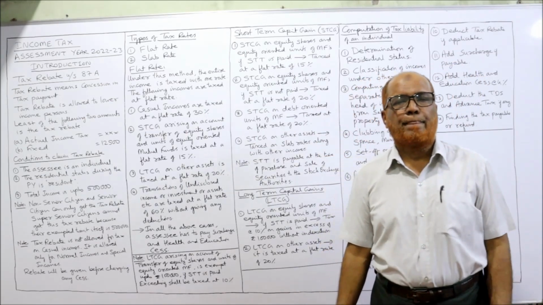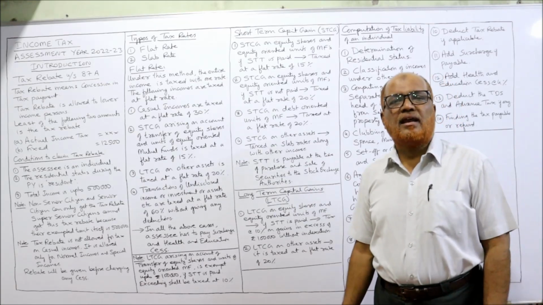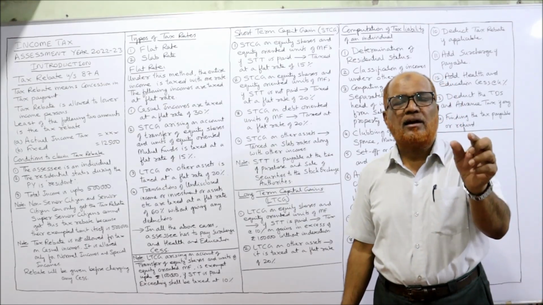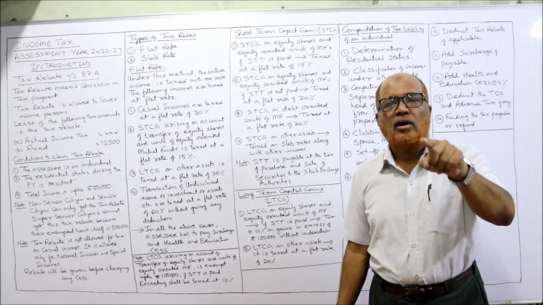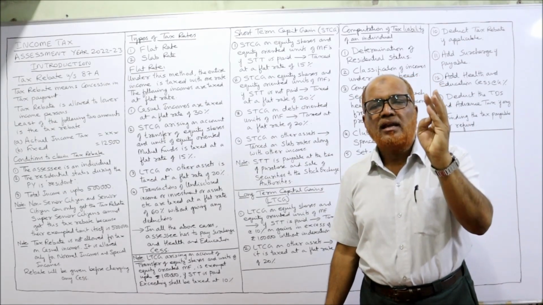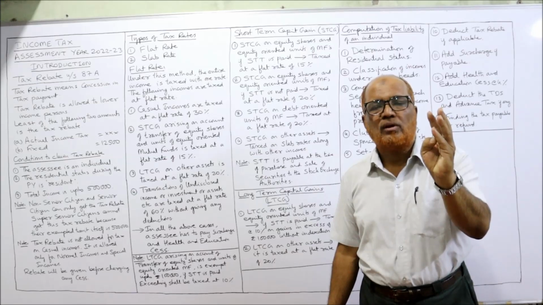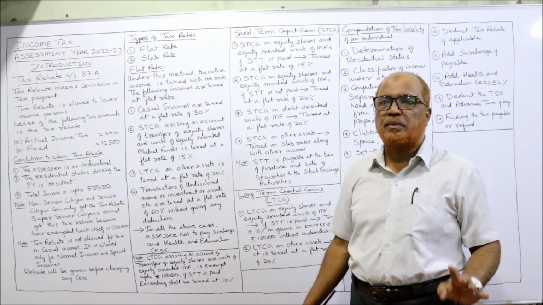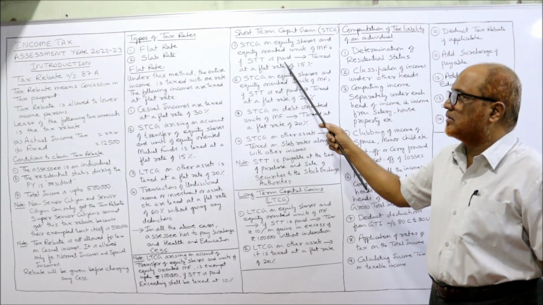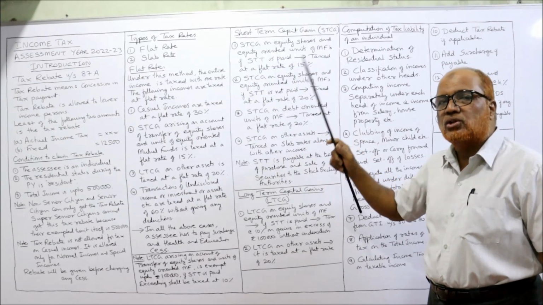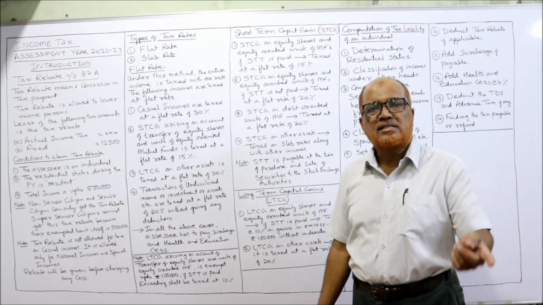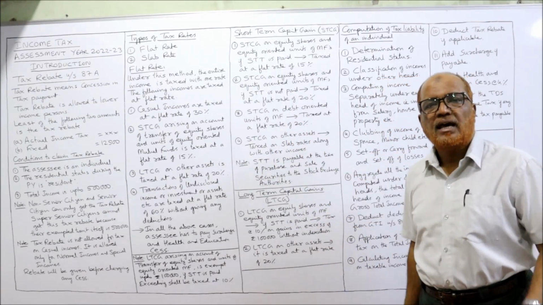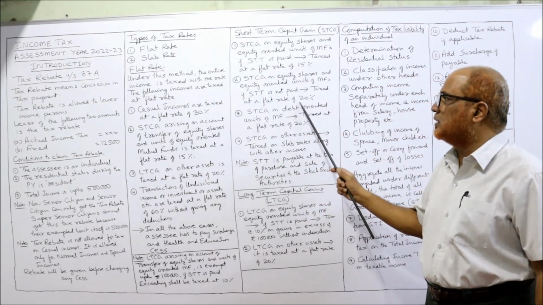Remember the rate: 15% is the rate on short-term capital gain arising on transfer of equity shares and equity-oriented units of mutual fund if STT is paid. Remember, if STT is paid. Now, if STT is not paid, 20%. So, STT paid 15%, STT not paid 20%.